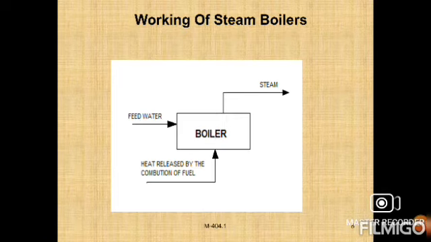The boiler is provided with feed water, with circulation of water by natural circulation or pump circulation. Water is supplied to the boiler, and from the bottom we supply the heat released by the combustion of fuel. The combustion chamber is placed at the bottom of the boiler. So the water is heated continuously beyond boiling temperature, and afterwards steam is generated.